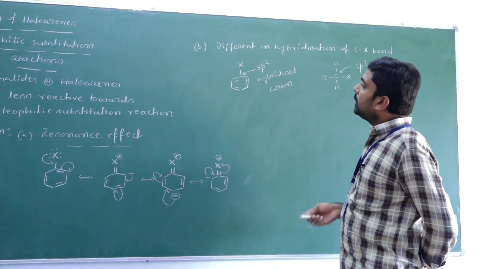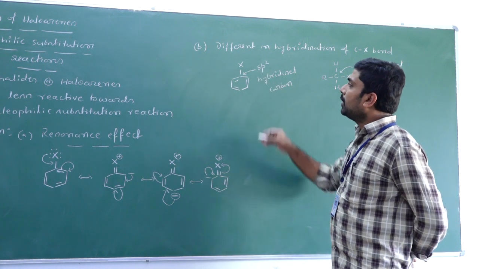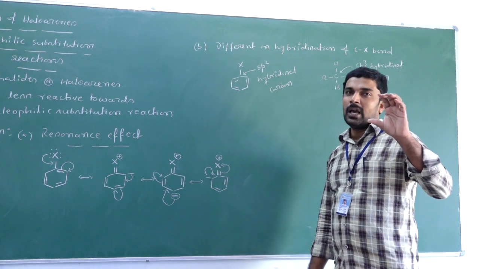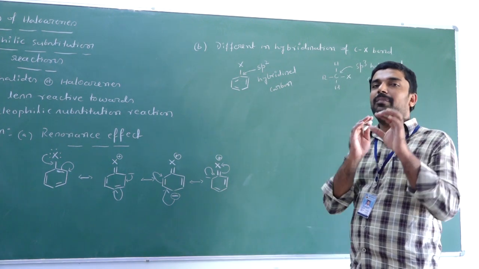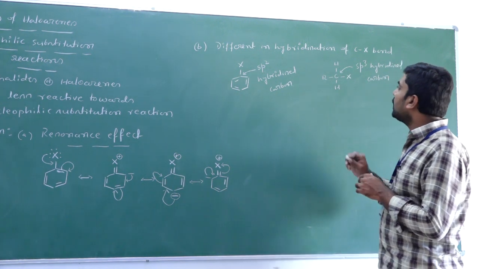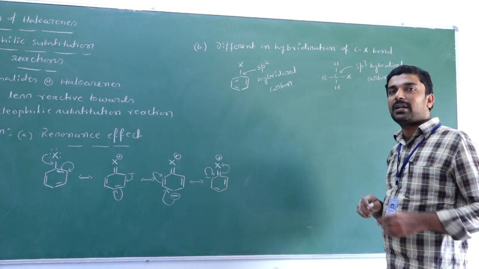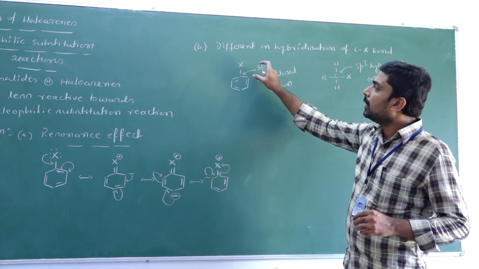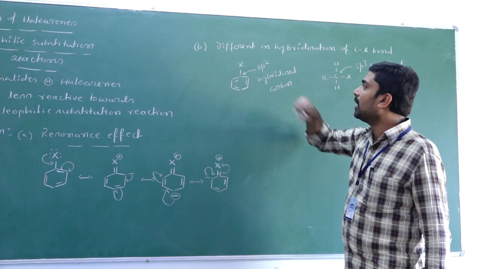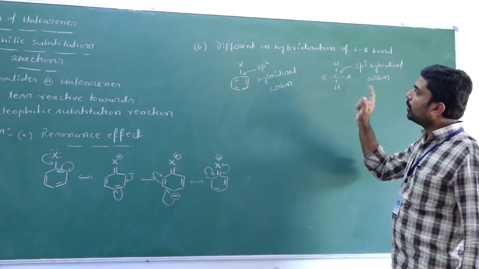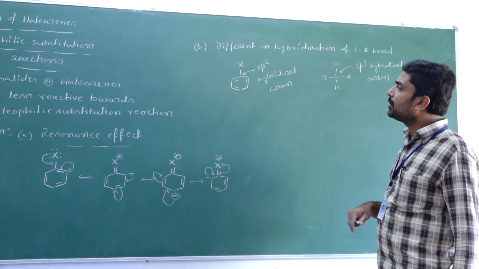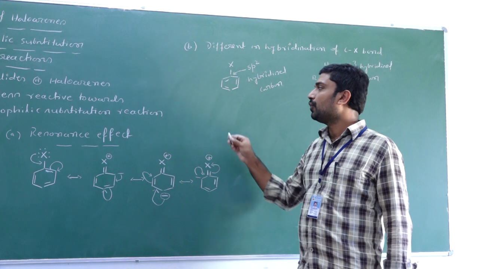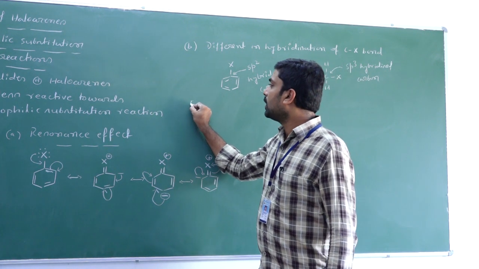Due to the sp2 hybridized carbon, the bond length becomes short, and as the bond length becomes short, the bond becomes very strong. But in an alkyl halide, the halogen is bonded to an sp3 hybridized carbon atom, and the bond length is somewhat more when compared to the aryl halide carbon-halogen bond. Hence, due to the difference in hybridization of the carbon-halogen bond, the aryl halide is less reactive toward the nucleophilic substitution reaction.